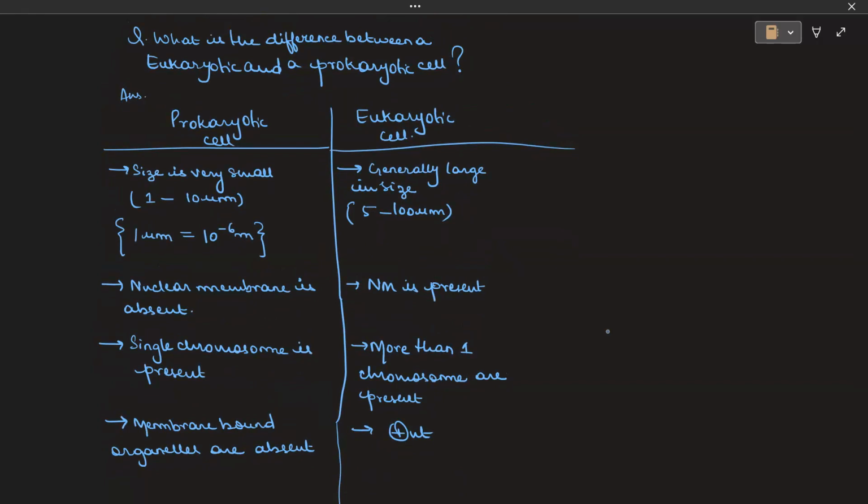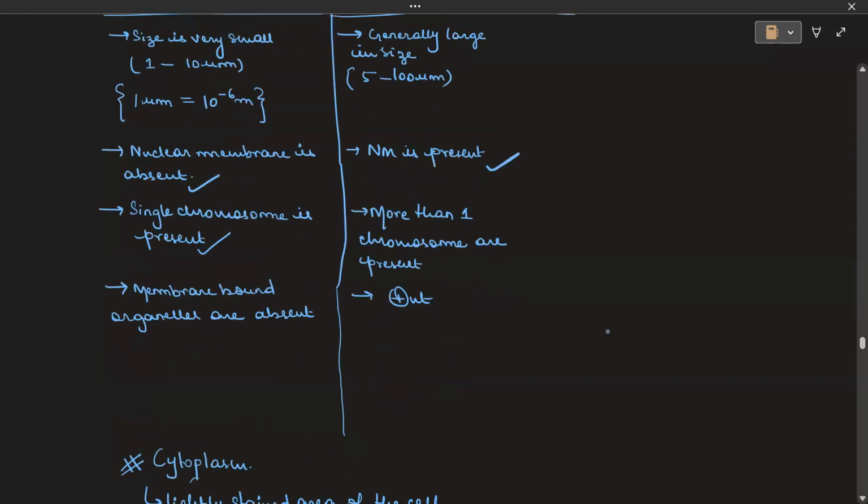Now, the nuclear membrane in the case of a prokaryotic cell is absent, whereas in the case of a eukaryotic cell, it is present. Nuclear membrane means the membrane surrounding the nucleus. In prokaryotes, the genetic material is just lying there in the cell as a single chromosome, a single structure. But more than one chromosome is present in the eukaryotic cell. All the membrane bound organelles are absent in prokaryotes, and all the membrane bound organelles are present in eukaryotes. So this is the difference between the prokaryotic cell and the eukaryotic cell.